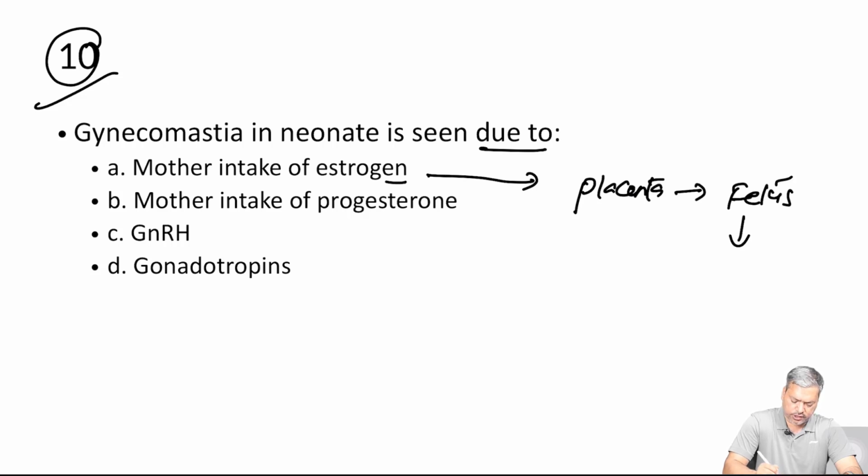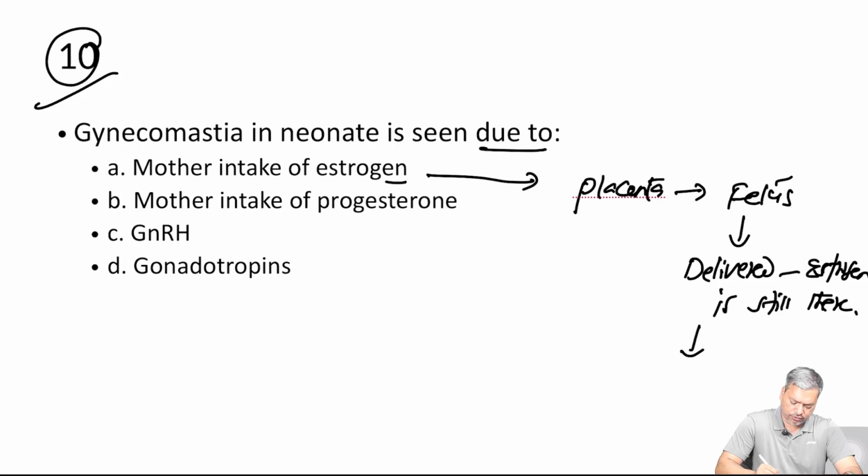When the fetus is delivered, the estrogen is still there in the body. Now we don't call it fetus, we call it newborn, and because of that estrogen there is an enlargement of the breast and we call it gynecomastia.